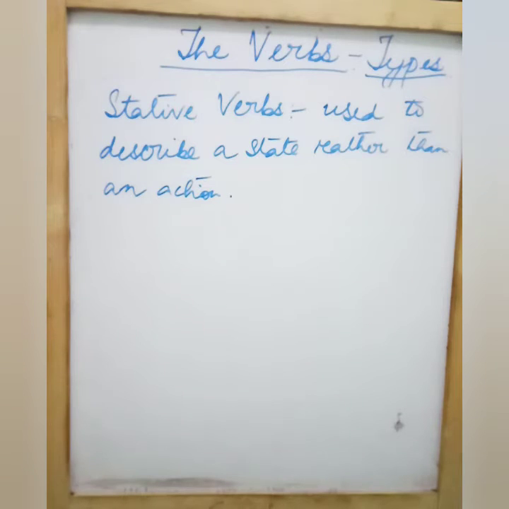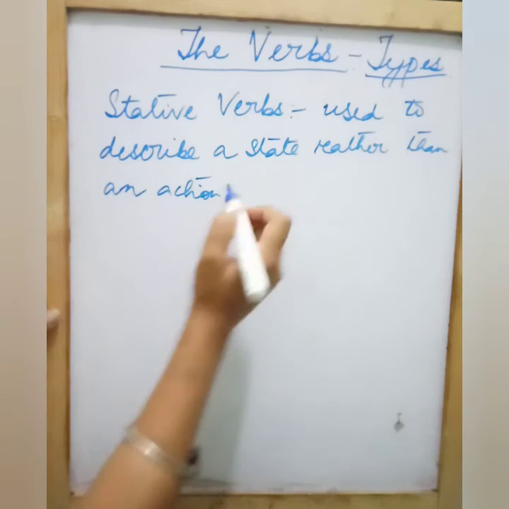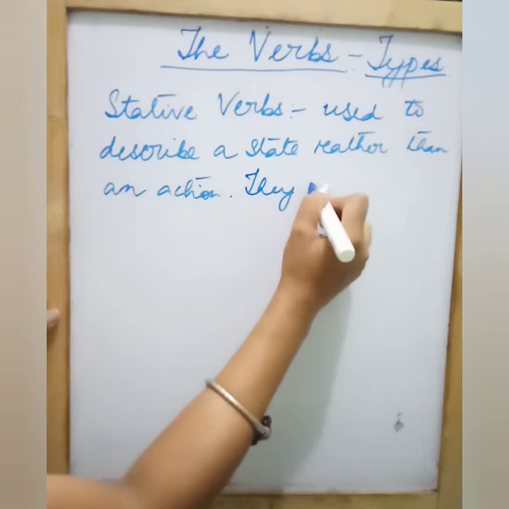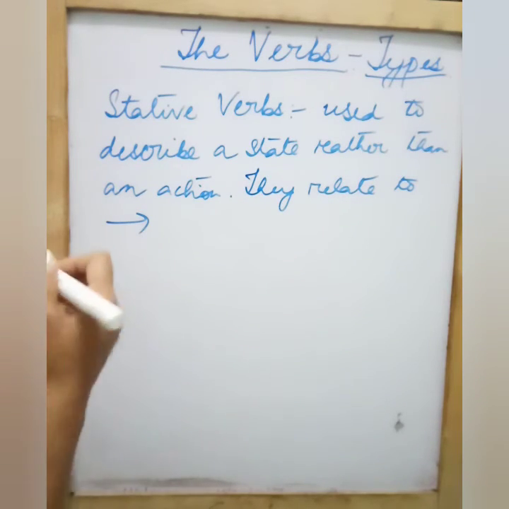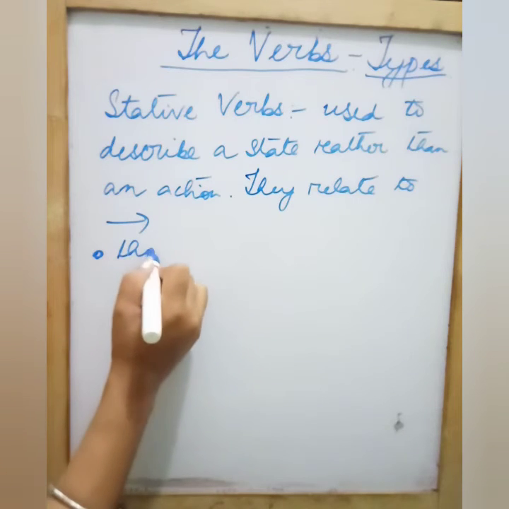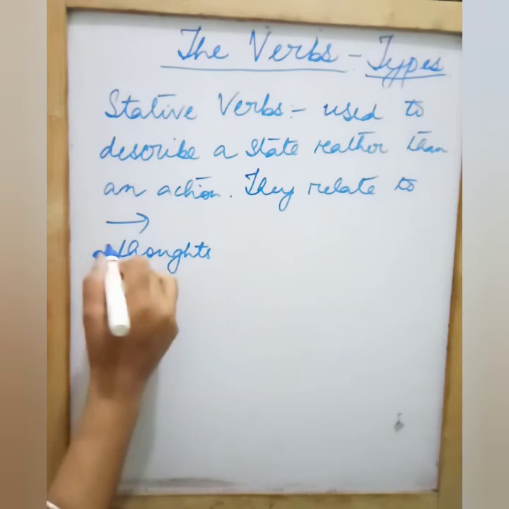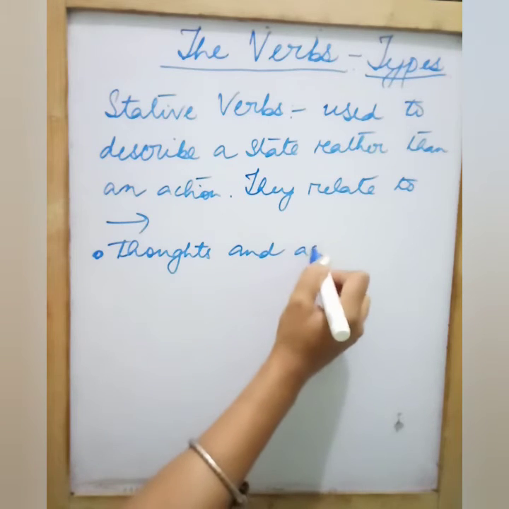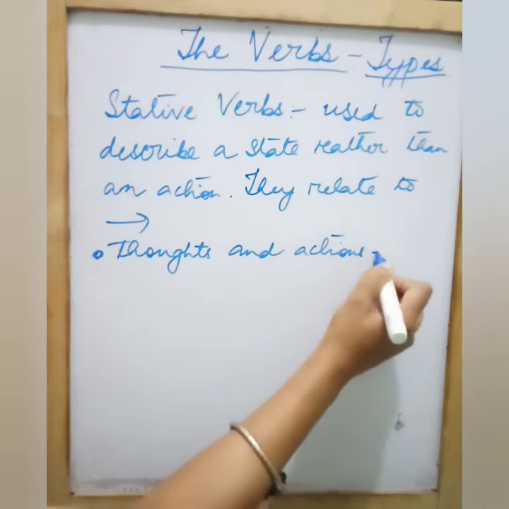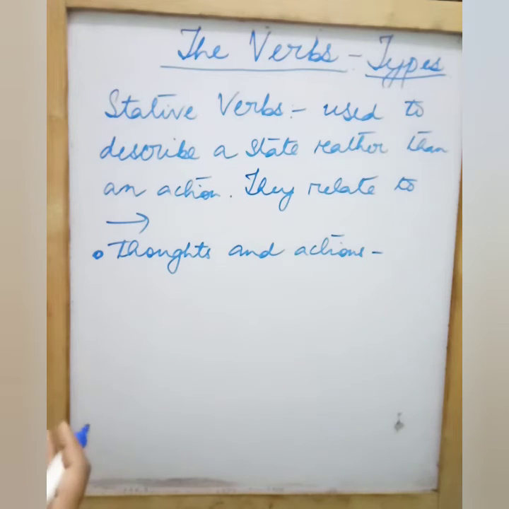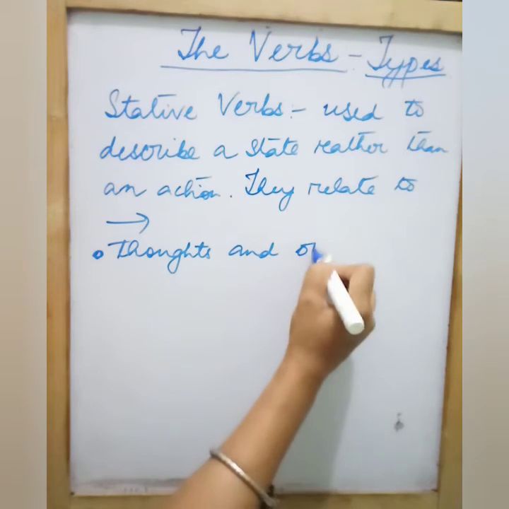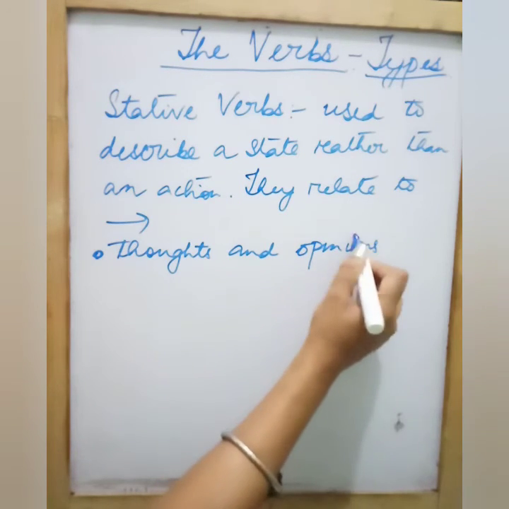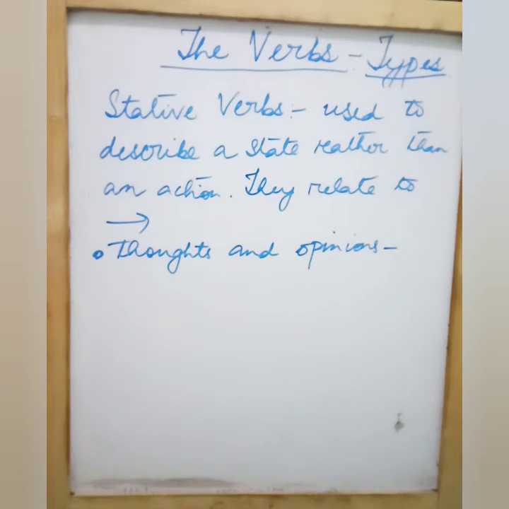Okay, now let's see some stative verbs, alright, without much ado. So stative verbs relate to what? They relate to the following, alright, thoughts and actions. Sorry, thoughts and opinions, not actions. I'm very sorry. Thoughts and opinions. Fine, thoughts and opinions. So what are they?